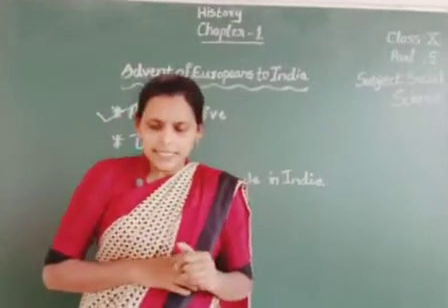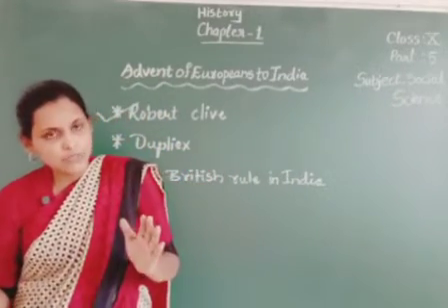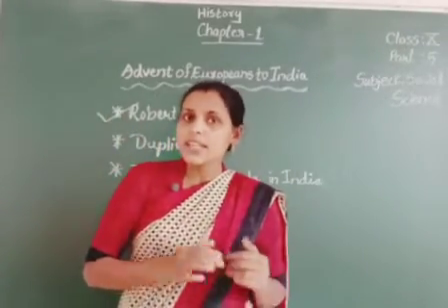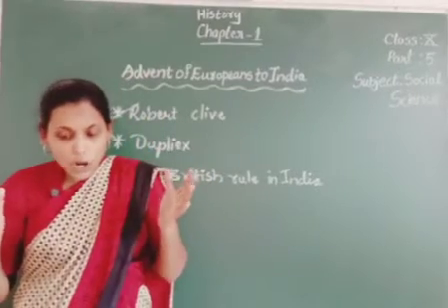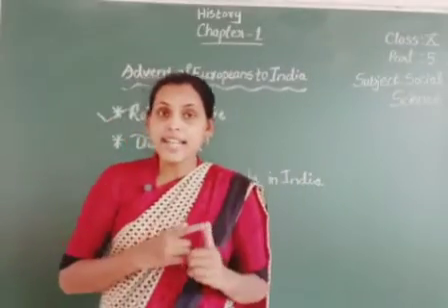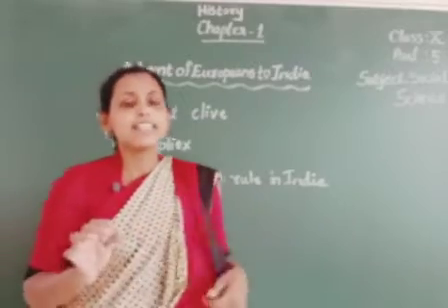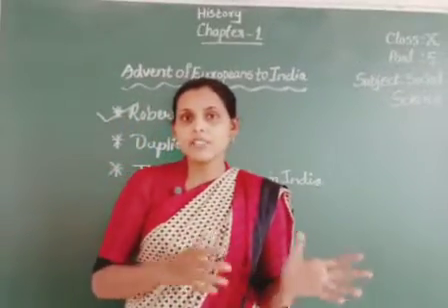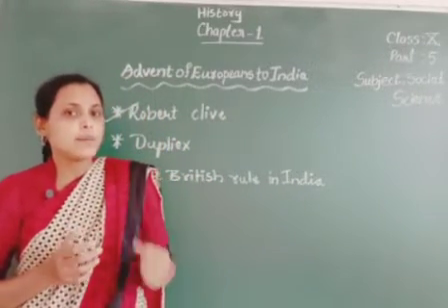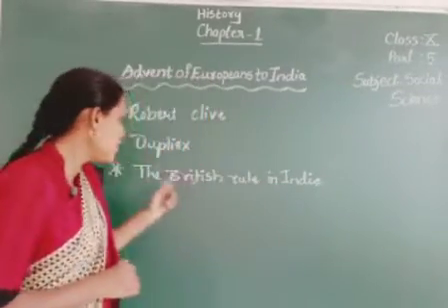Here you can understand that Clive was very successful in achieving Diwani rights, and children, through these Diwani rights, he got the right to collect the taxes of the Bengal, Bihar and Odisha regions. All these taxes collected by him brought laurels for the East India Company, and slowly the company had total control over India. So this was all about Robert Clive.